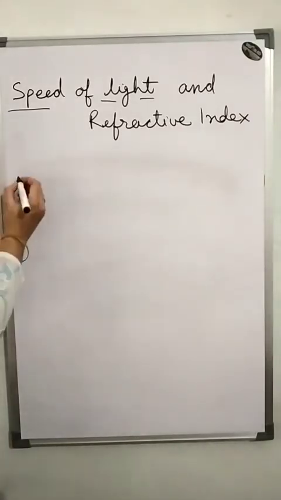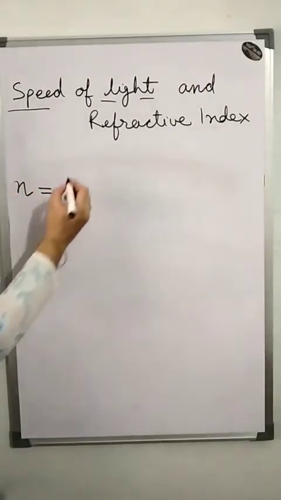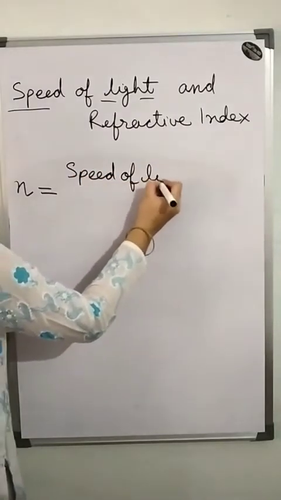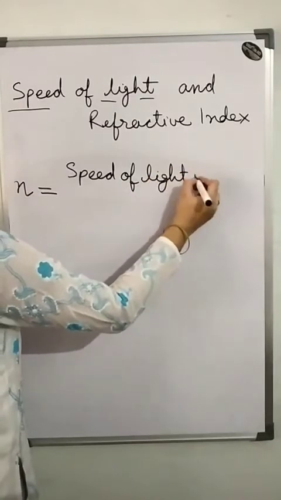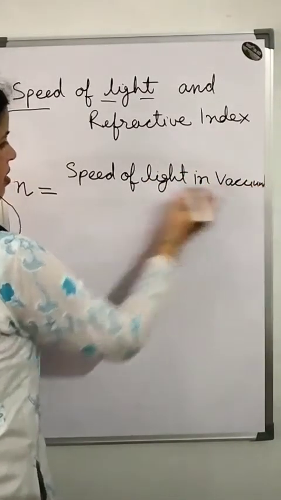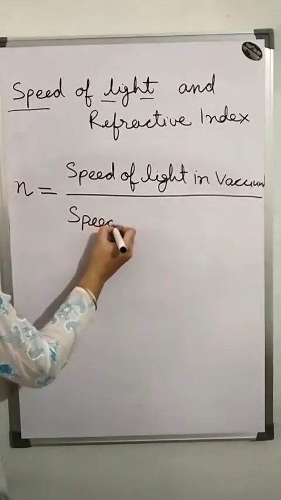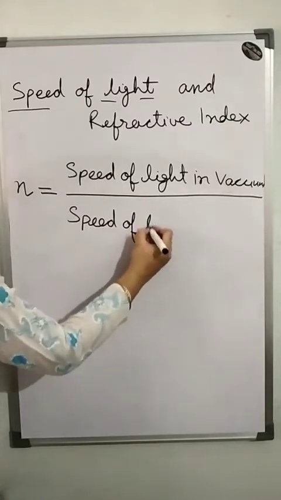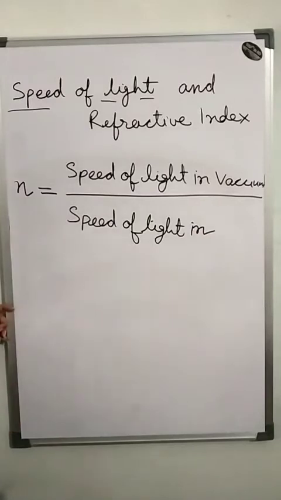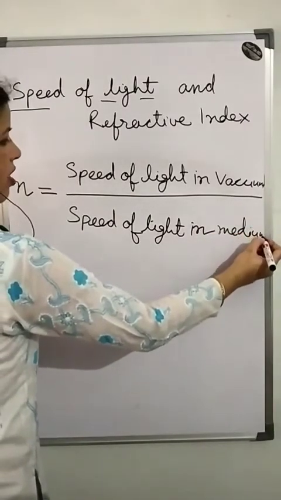And the refractive index, we measure the refractive index by n, and refractive index is speed of light in vacuum upon speed of light in medium, whatever the medium we are taking, like glass or air.